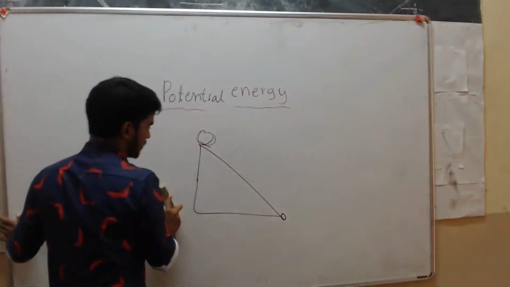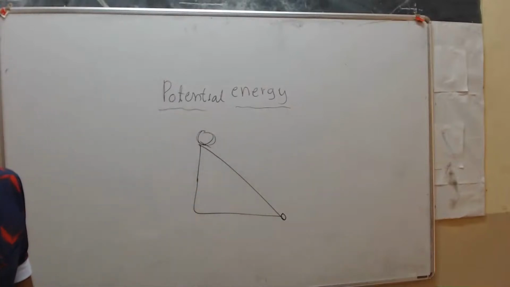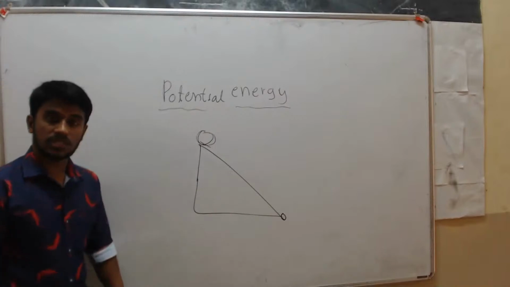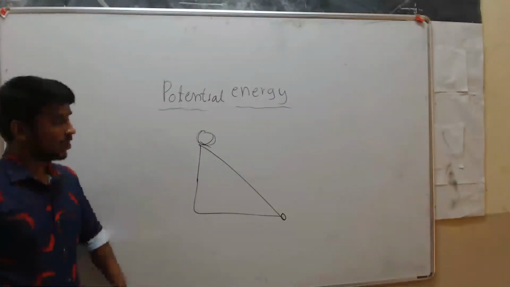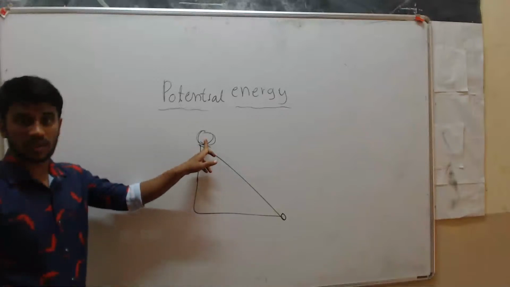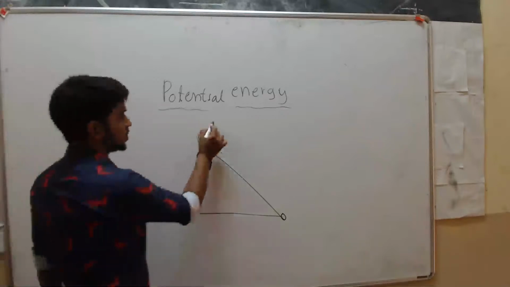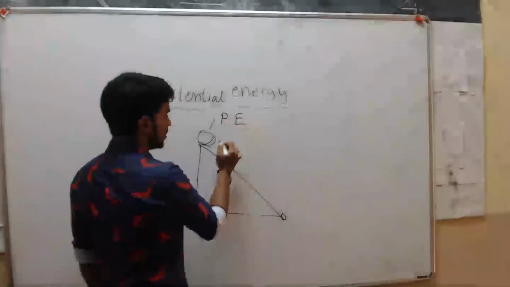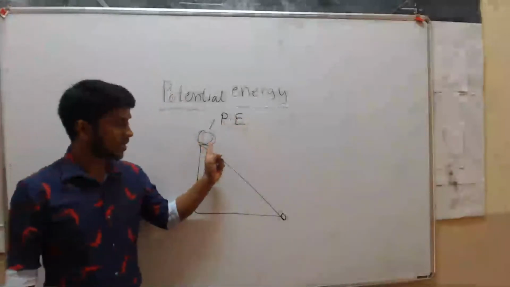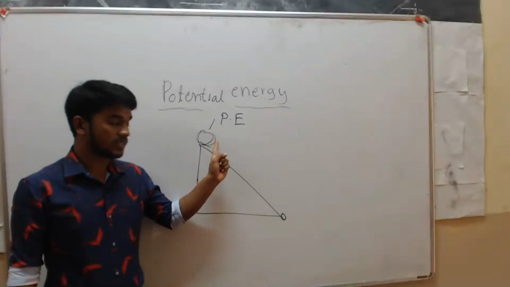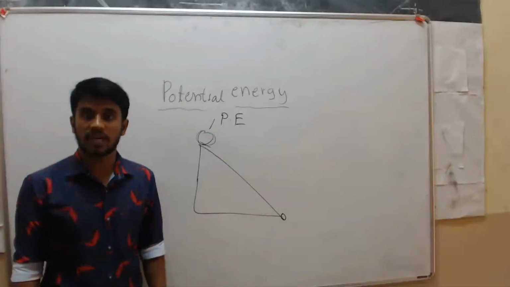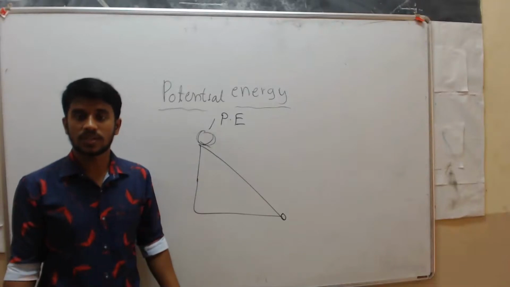Now you can ask, earlier we had studied that when objects are in motion, they will possess kinetic energy, correct? When you drop this stone from here, at this position it possesses potential energy. When you drop it, it will move, which means that object is in motion. At that time it possesses kinetic energy, right? So which one is correct?